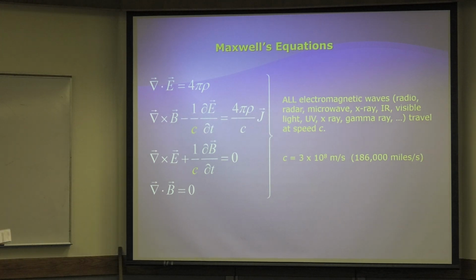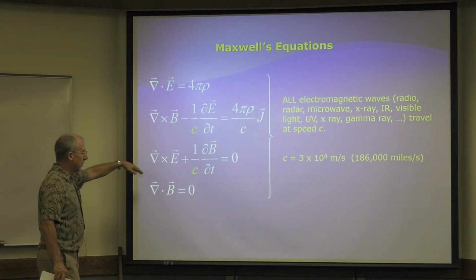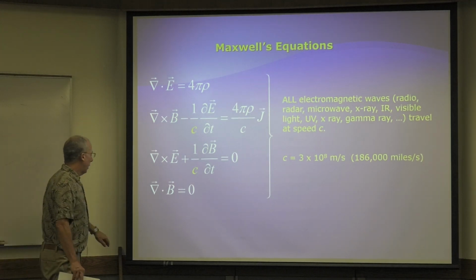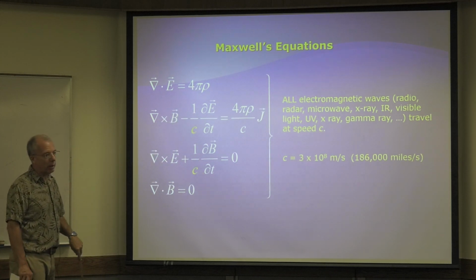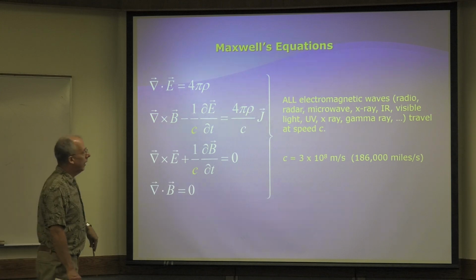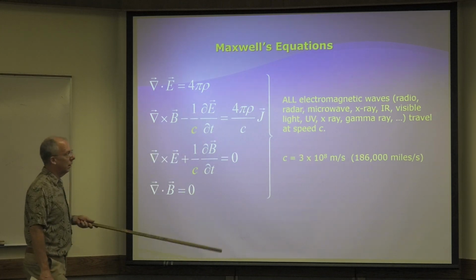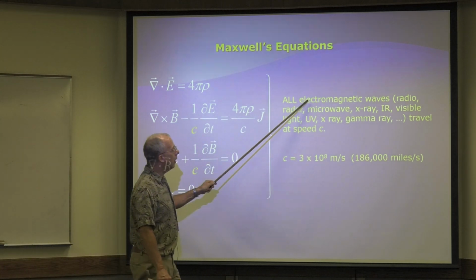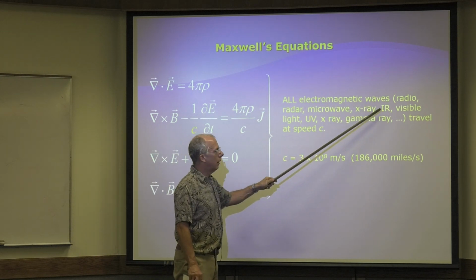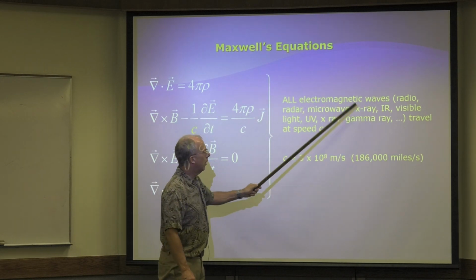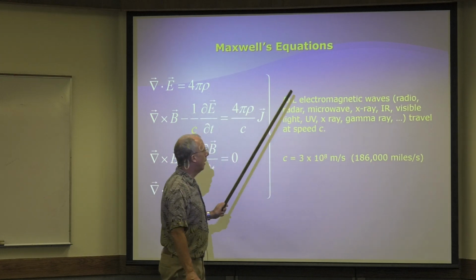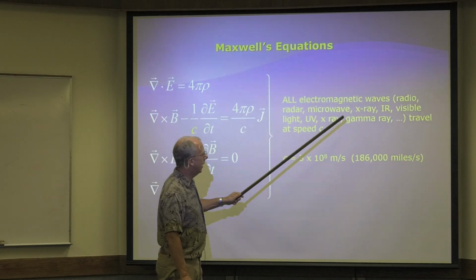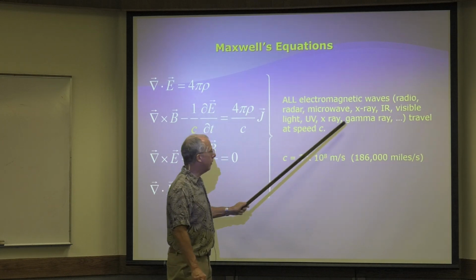All right, now don't have a heart attack about this. This is physics 220. So these are the Maxwell's equations that explain everything there is to know about classical electricity and magnetism. And these equations make a prediction. Here's the prediction. All electromagnetic waves, in other words, light waves, radio, radar, microwave, X-ray, infrared, visible, ultraviolet, I just said X-ray, gamma ray, everything travel at the speed of light.